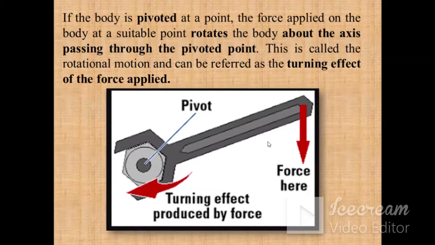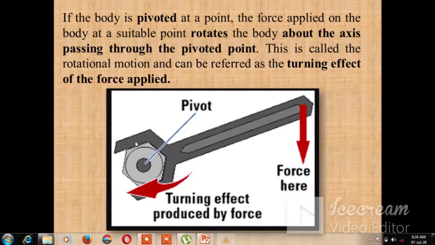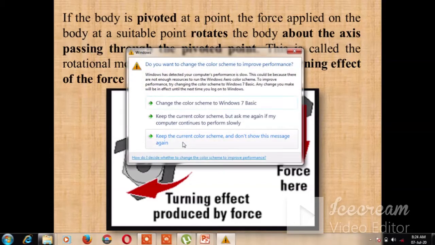This point is the pivot, and this is where you are applying the force. When you apply the force, it starts to move in the clockwise direction, and the spanner is turning about this pivot. So it is producing the moment of the force, also known as the turning effect of the force.